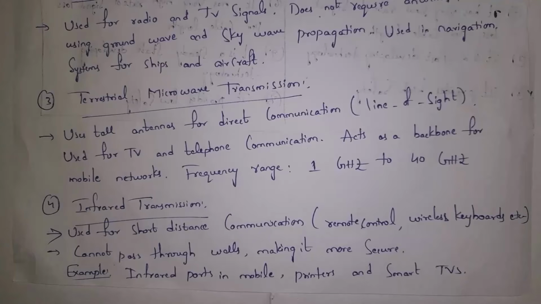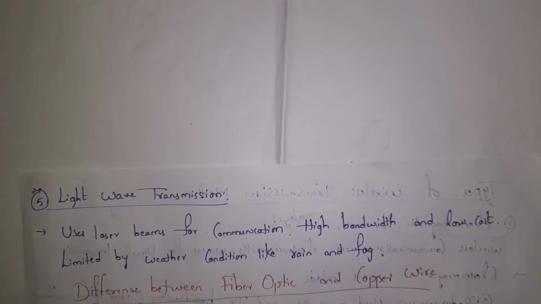And the last one is light wave transmission. Guys, light wave transmission will use laser beams for communication. They have high bandwidth and low cost, and they depend on weather conditions. If the weather condition is like rain or fog, they won't work well.